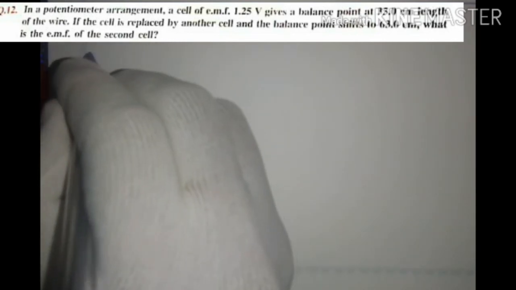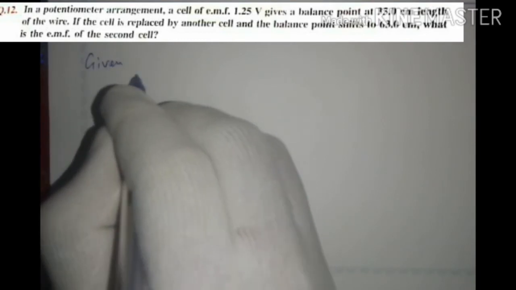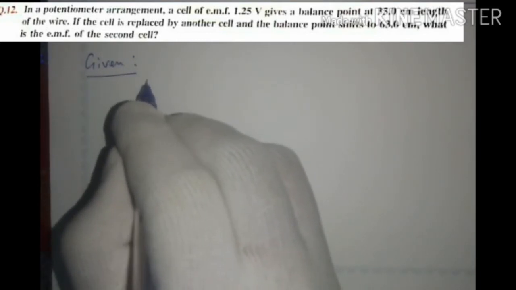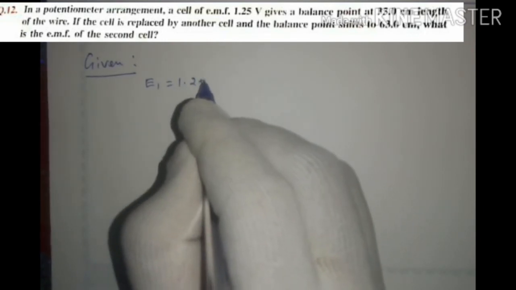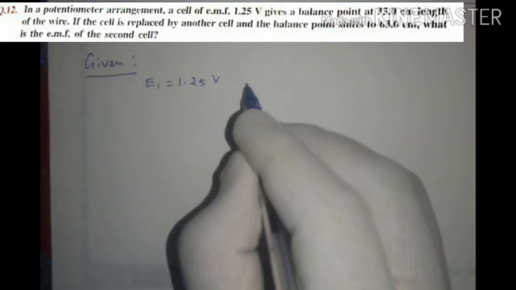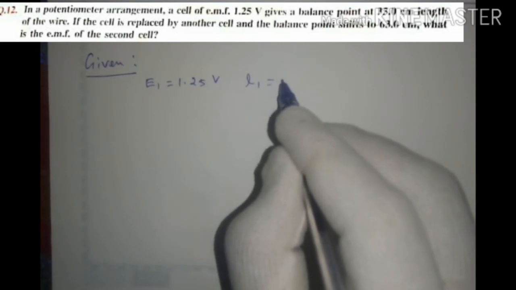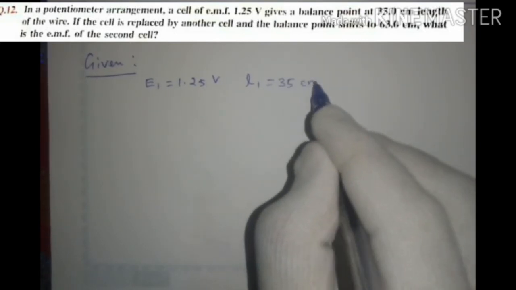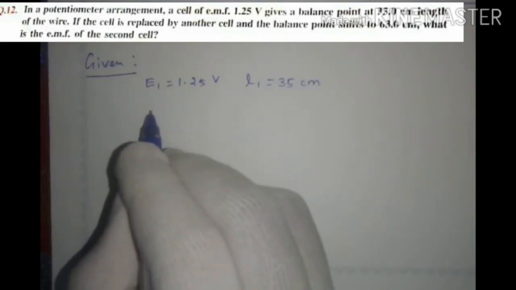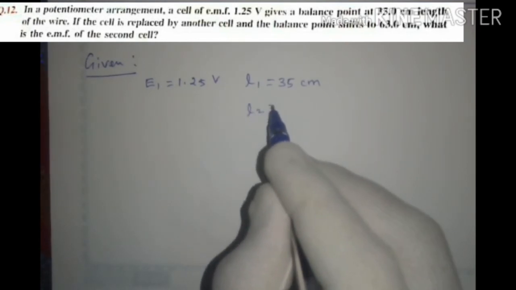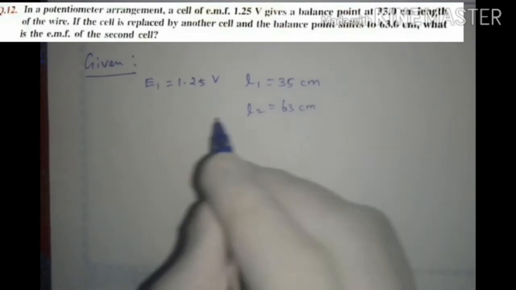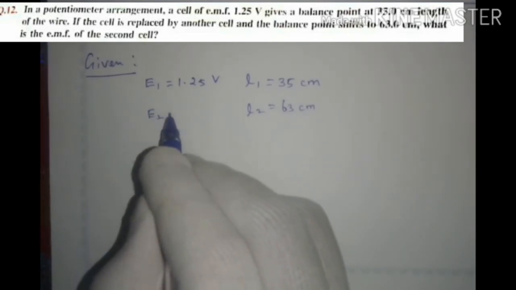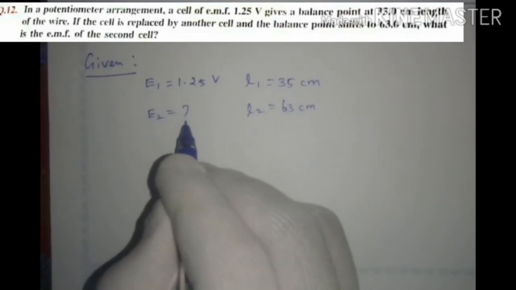Here E1 is given, the first cell, equal to 1.25 volt, and the corresponding L1 is given, L1 equal to 35 centimeter. Also for E2, L2 is given, the balancing length for the second cell, which is equal to 63 centimeter. But E2 is not given, so you have to find E2.